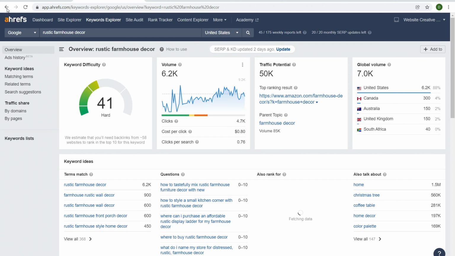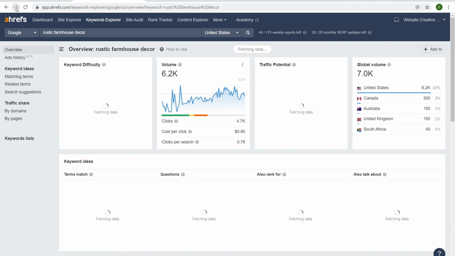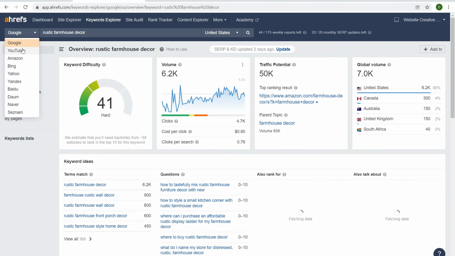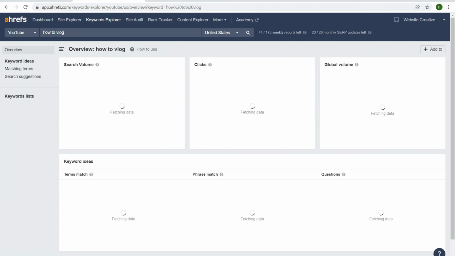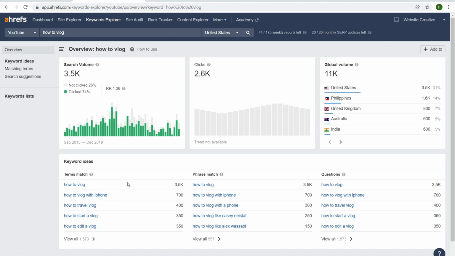And that's it. So we back out of this, or sorry, not back out of that, but you can click over here, and then I want to search for YouTube, for example. Now over here, we have rustic farmhouse decor, not a lot of terms over here. So this definitely seems like a search term that's much more geared for a website. But if I have another video or another keyword idea, like how to vlog, for example. Okay, so that has some search term to it, 35K. The search volume over here is from the United States and the Philippines.